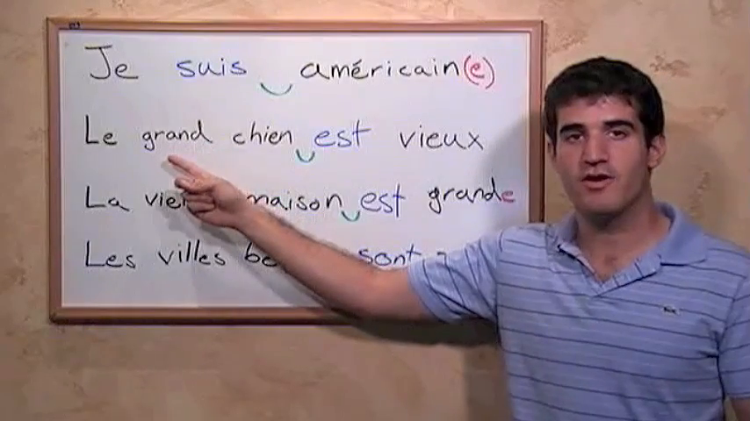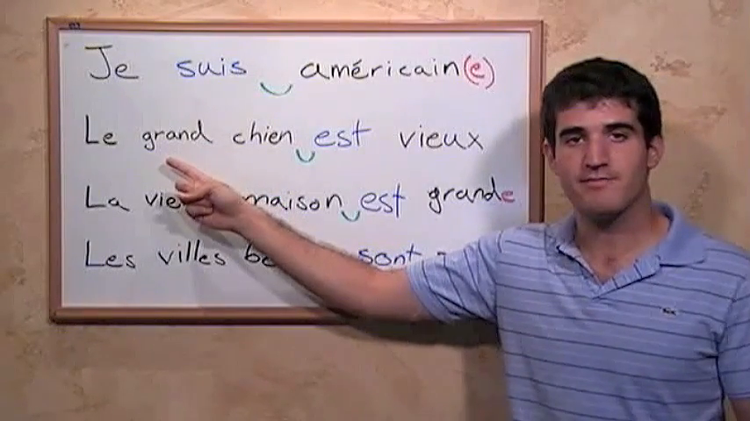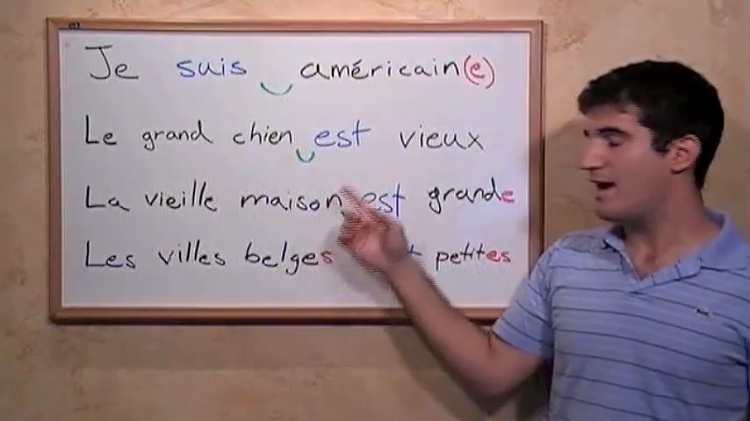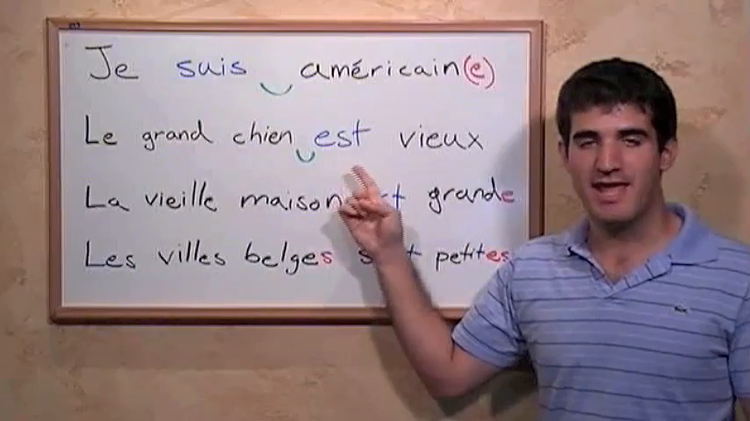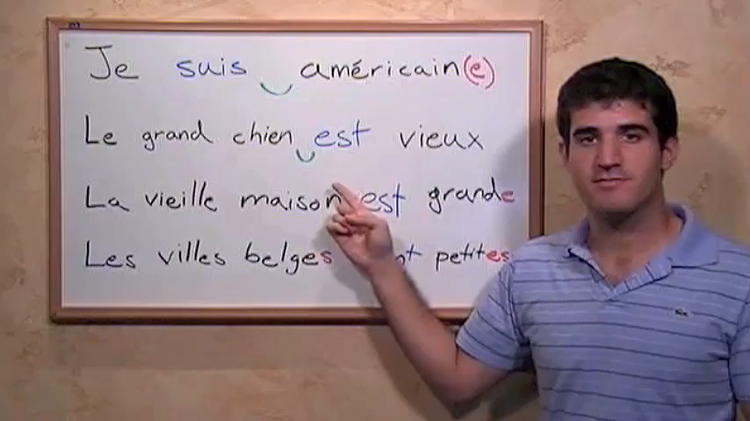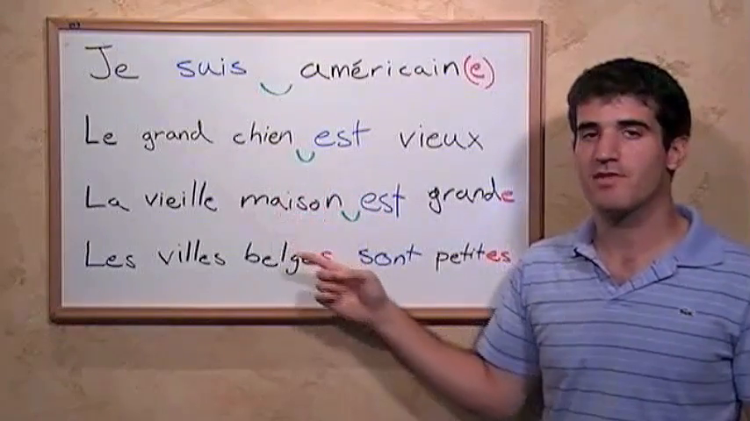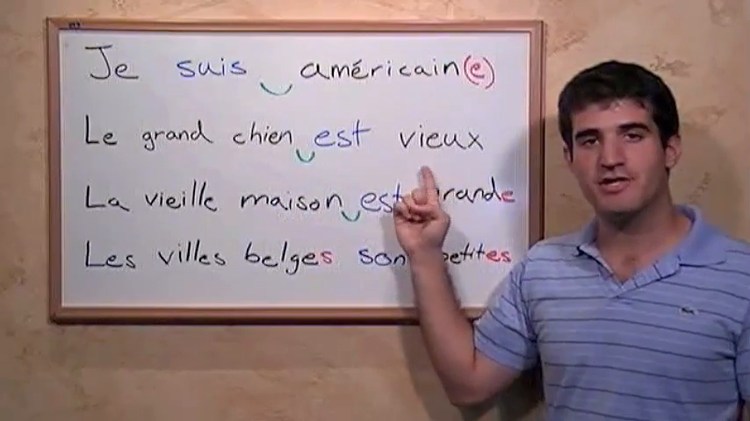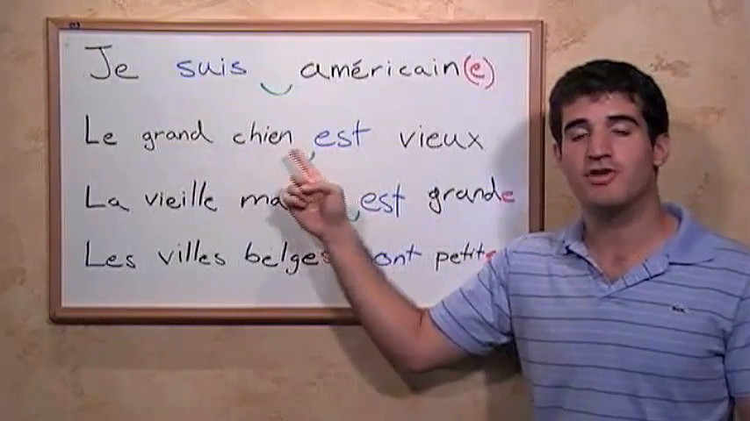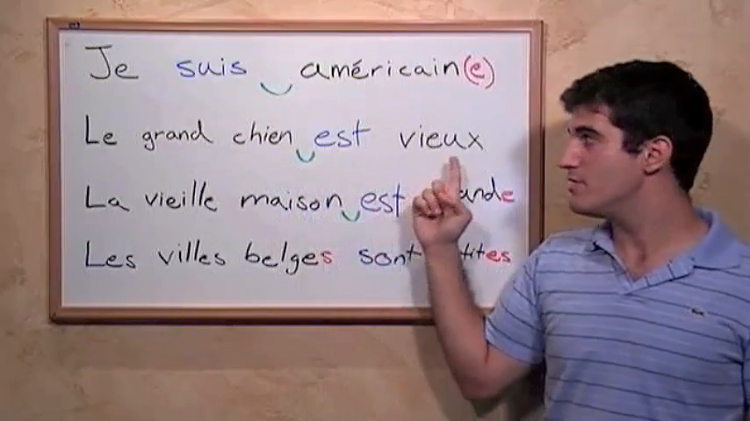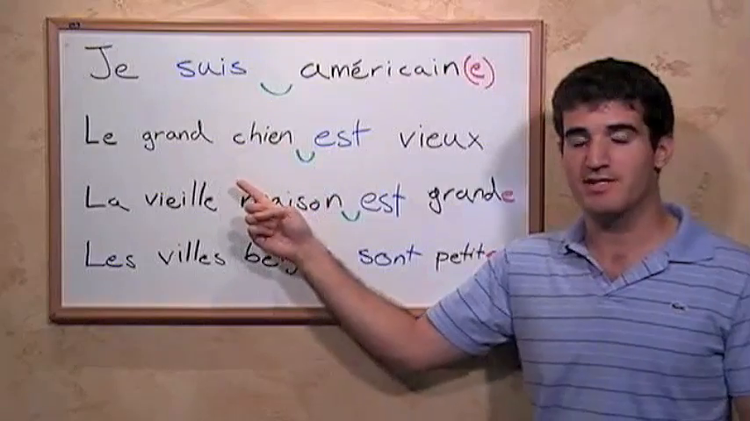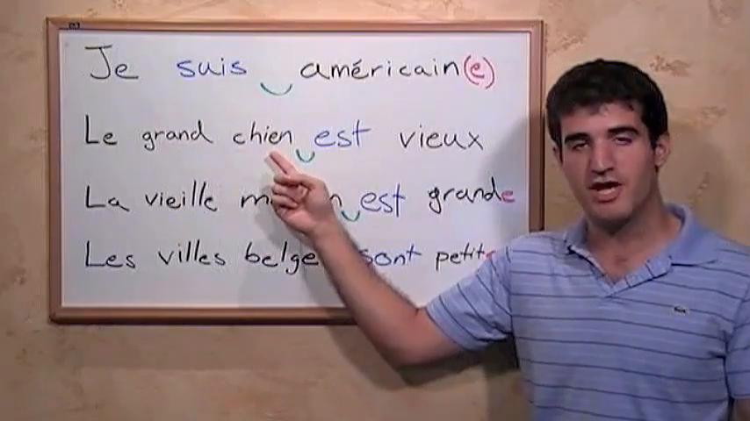The same happens for this adjective, grand, big, which is singular and masculine, just like dog. And then we have this verb, is, est, which is also singular and for the third person, a dog. And then finally we have another adjective, vieux, which, like the first adjective, corresponds in gender and number to the subject, dog, chien. These two adjectives are in different positions, but they both are singular and masculine because they're both based around this word, dog, chien.